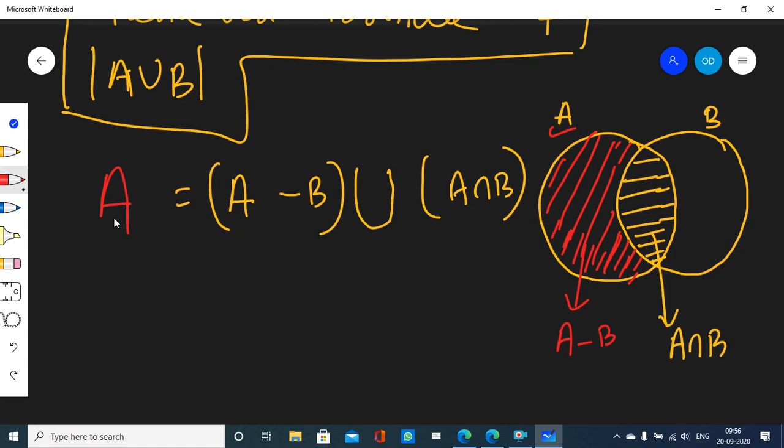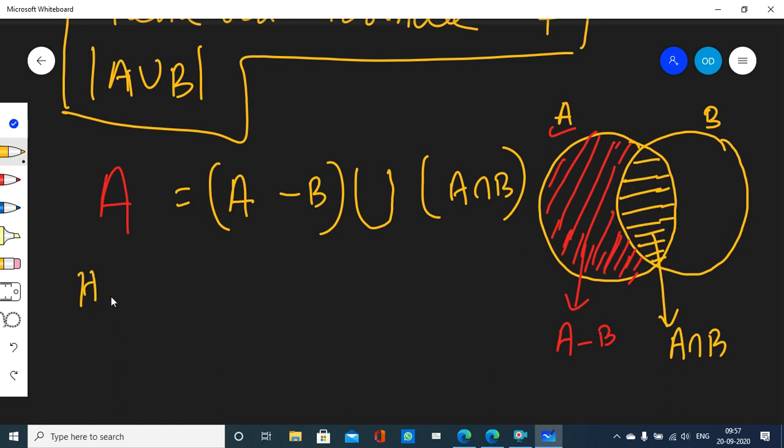Well, let's make another important observation. You tell me, do red and yellow overlap anywhere? Do they have any common region? Is there any region where red and yellow both are there? No, sir. The entire red shaded region and the entire yellow shaded region are disjoint from each other, right? They have no area common between them. You see, red and yellow, they are disjoint, right?